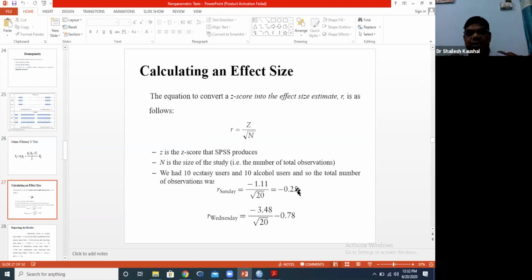So the value is near 0.0, so the effect size is small. And in the case of Wednesday, we can see that as we continuously give treatment to the two groups, the effect size is larger in comparison to the previous one.